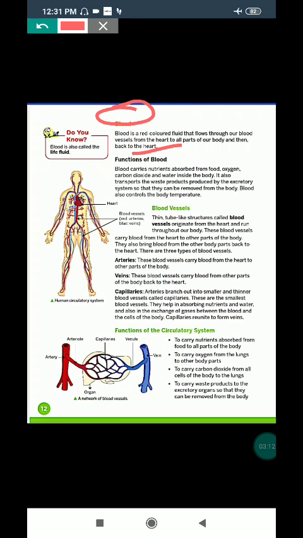So what is the function of the circulatory system? To carry nutrients absorbed from food to all parts of the body, to carry oxygen from the lungs to other parts of the body, to carry carbon dioxide from all cells of the body to the lungs, and to carry waste products to the excretory organs so that they can be removed from the body.